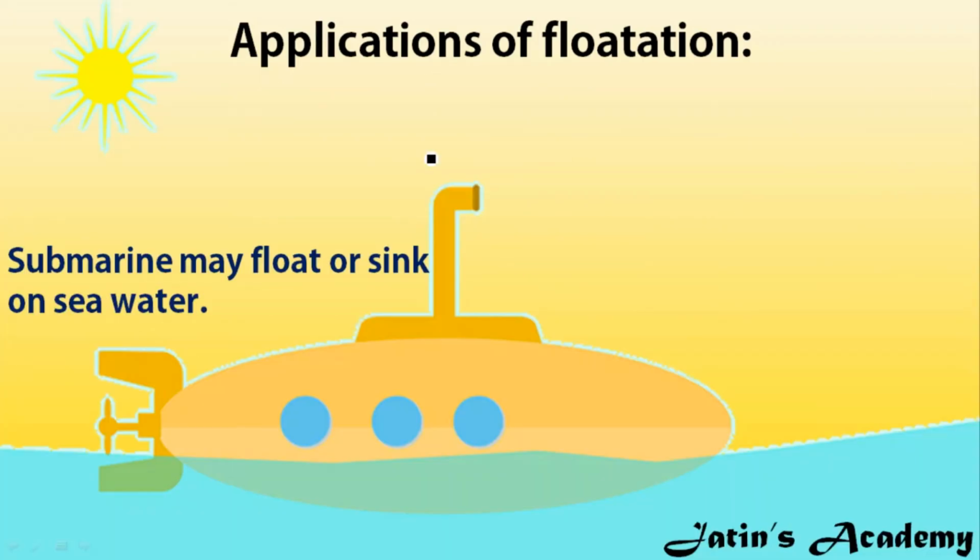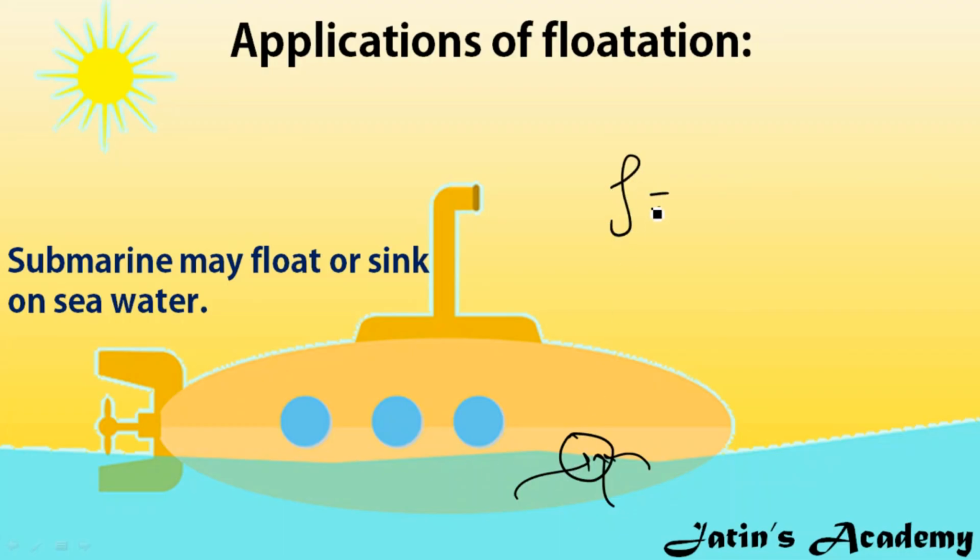Fine. The next application related to flotation: a submarine may float or sink in seawater. Actually, a submarine is a watercraft which can move in water and on water. It means it can move inside water, plus it can move on the surface of water. Actually, in a submarine one water tank is there, which is called the ballast tank. When this water tank is filled with water, the average density of the submarine increases.